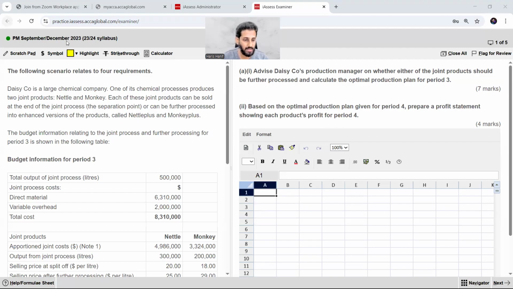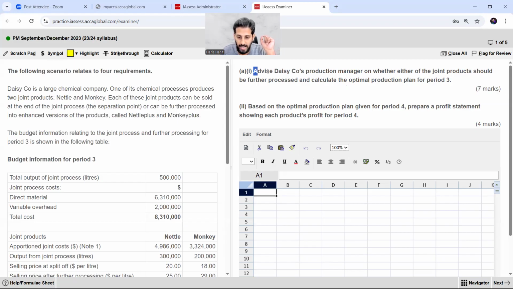Now we are going to discuss this question from your actual past paper, September/December 2023. You can see on the left side of your computer screen, it's the September/December 2023 real past paper, on the ACCA Practice Platform. The question is from the section of decision making, which is also a very important section as far as the CRQs are concerned. So here we are solving this question. The name of the question is Desi Company, and it is for 7 marks.